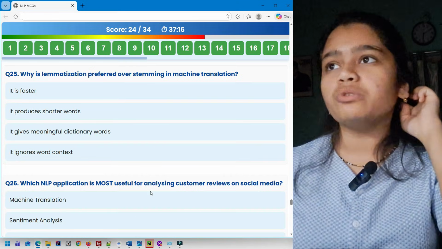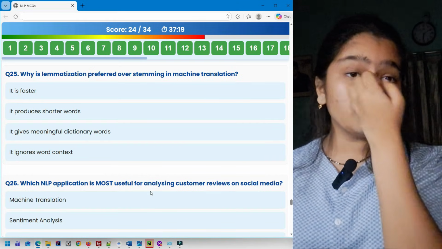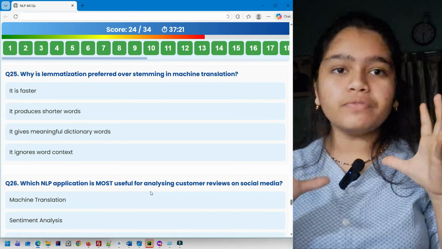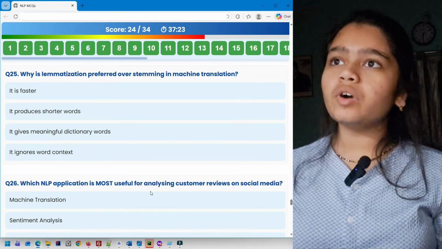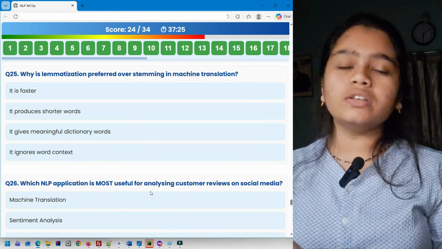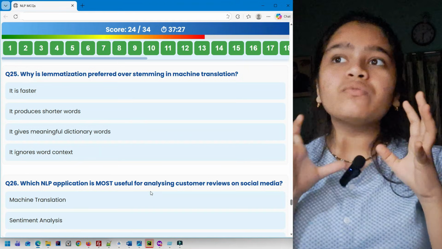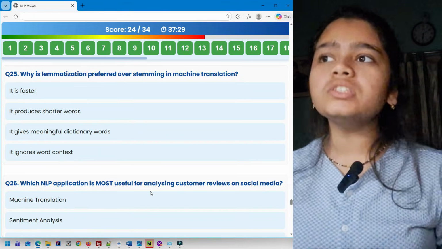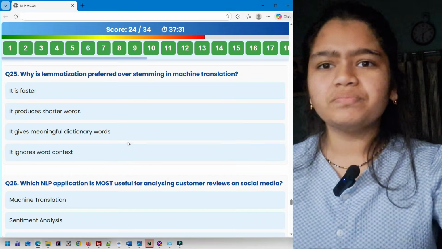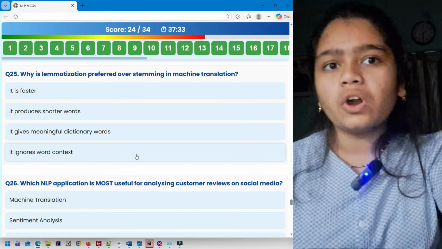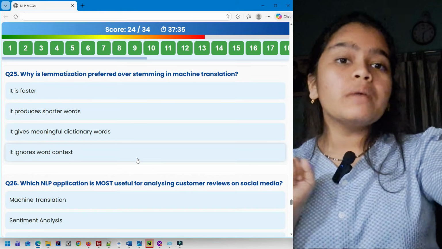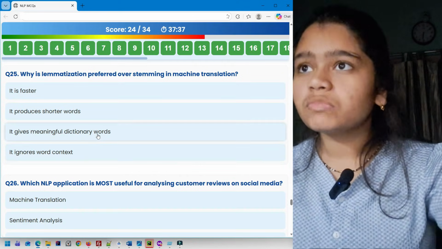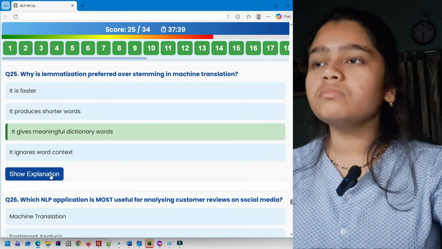The goal is not to produce shorter words, so no. It's to produce the dictionary form. It gives meaningful dictionary words. Yes, this is correct because it does give meaningful dictionary words, but it's a slower process. It ignores word context. No, it considers word context. That is why only it's able to give meaningful dictionary words, right? So it's going to be option 3.